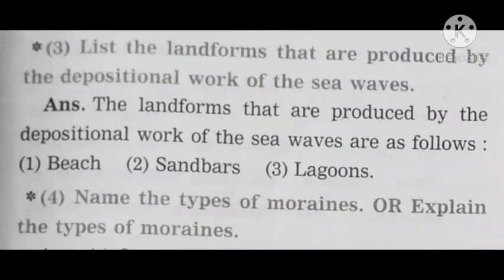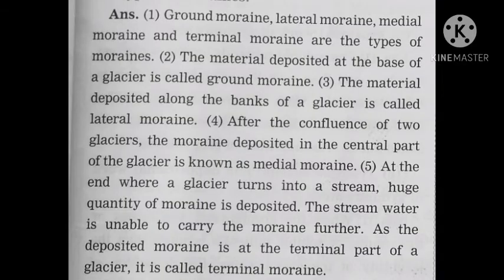Next question, list the landforms that are produced by the depositional work of the sea waves. Answer, beach, sandbars and lagoons. Next question, name the types of moraines or explain the types of moraines. First, ground moraine, lateral moraine, medial moraine and terminal moraine are the types of moraines.